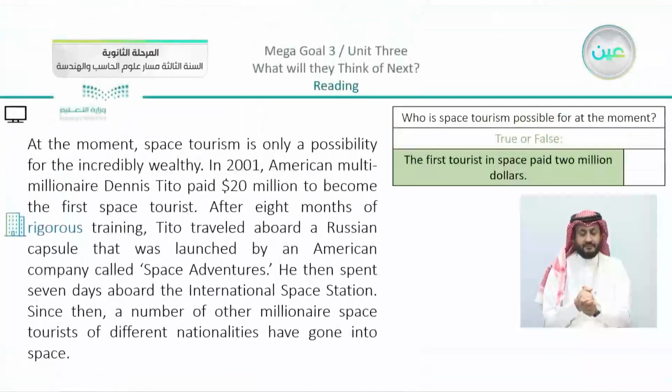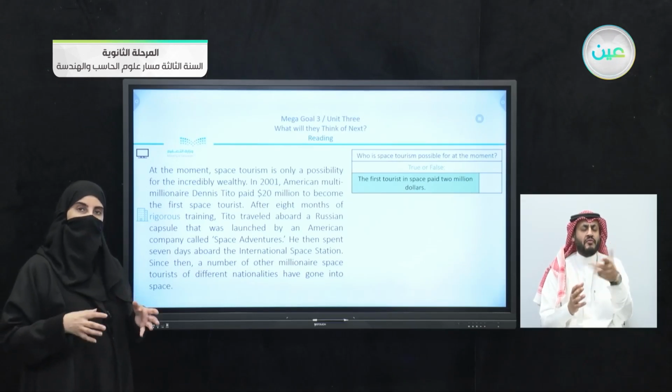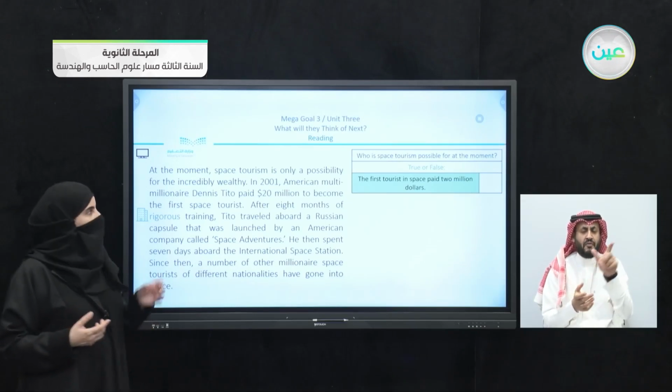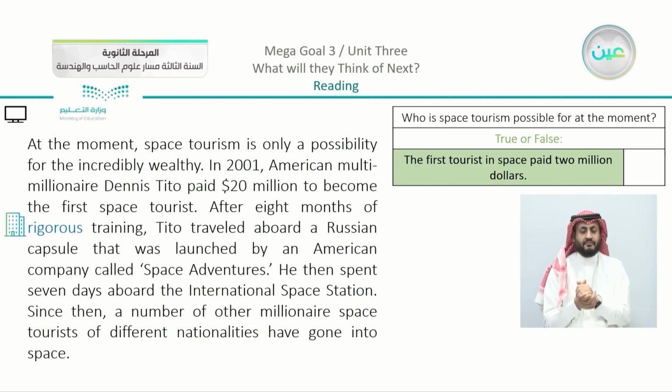Now we have here the question. Of course, we have the word rigorous in our vocabulary. The question is, who is space tourism possible for at the moment? There are people that may go at the present time, but who are they?